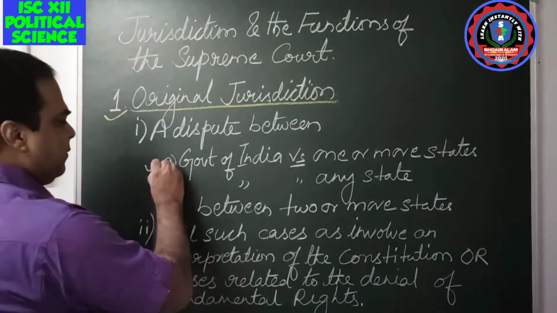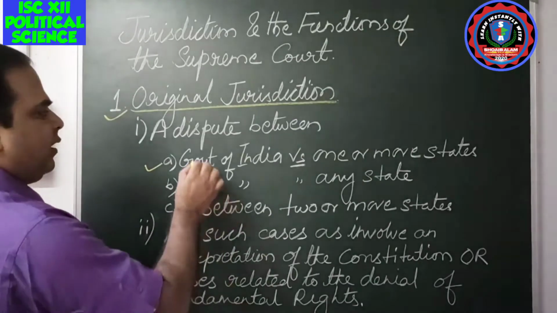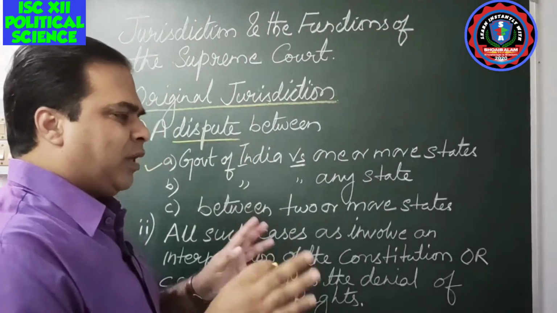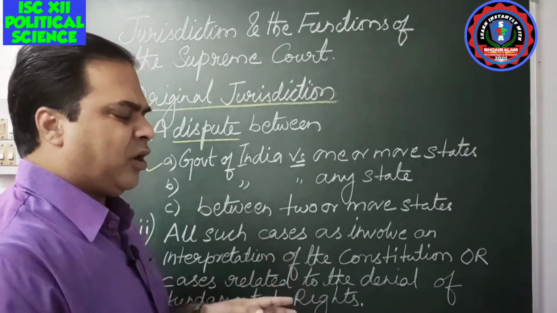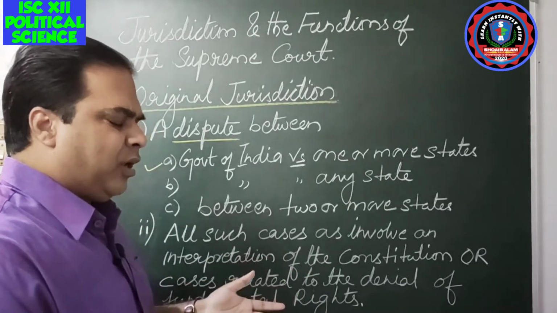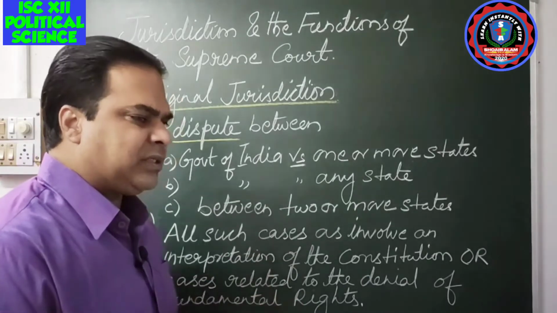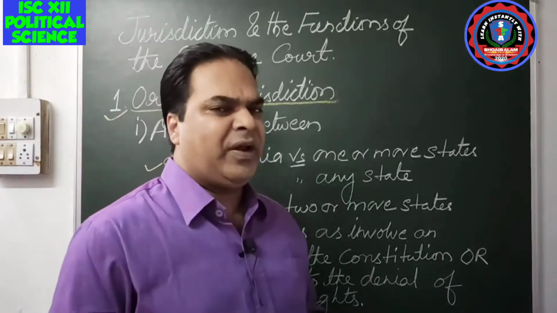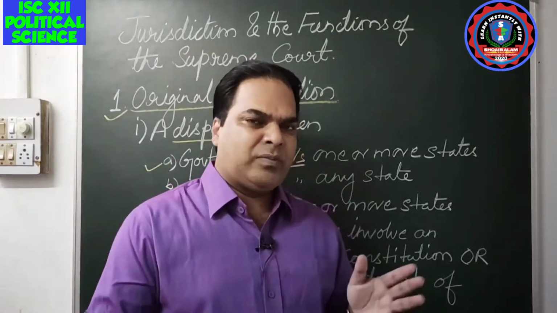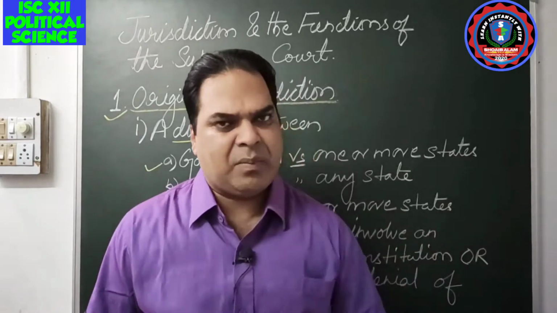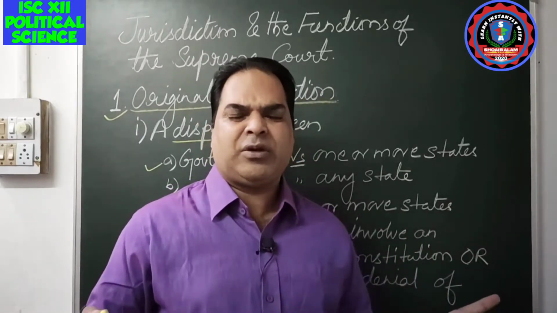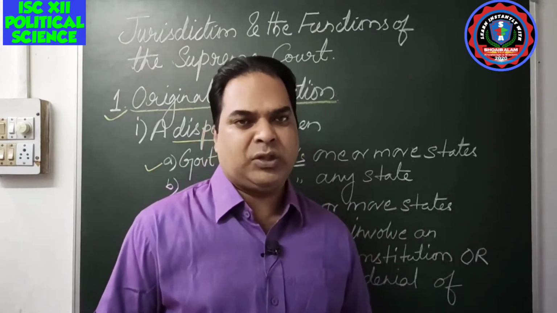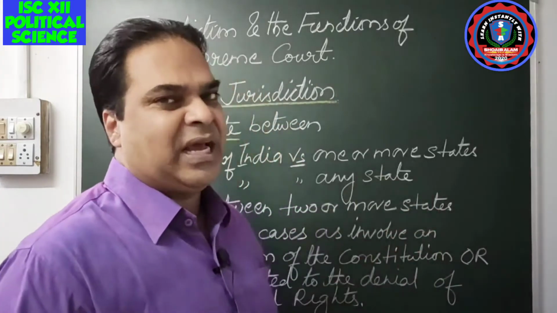The first one is whenever there is a dispute, where certain things cannot be solved. Both parties are not ready to surrender, or both governments are not ready to agree on certain legal matters and legal issues. In this country we have a federal form of government, so two forms of government are there: the Union government and the state governments. So there can be a lot of confusion and disputes, and those disputes definitely have to fall under the jurisdiction of the Supreme Court. That will be decided by the Supreme Court.